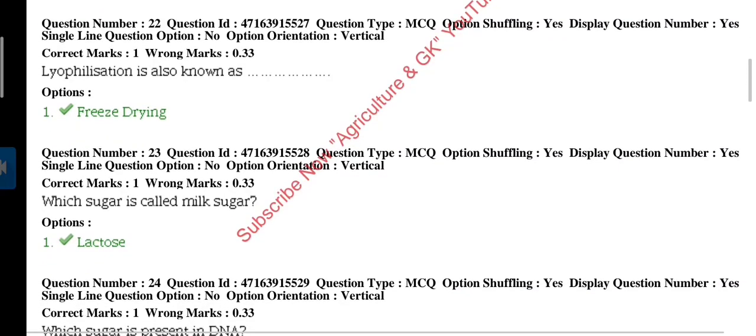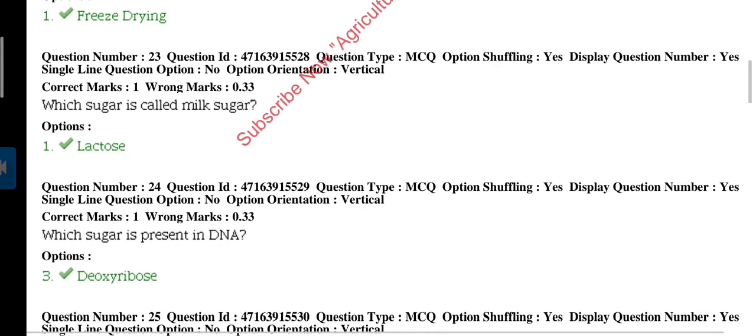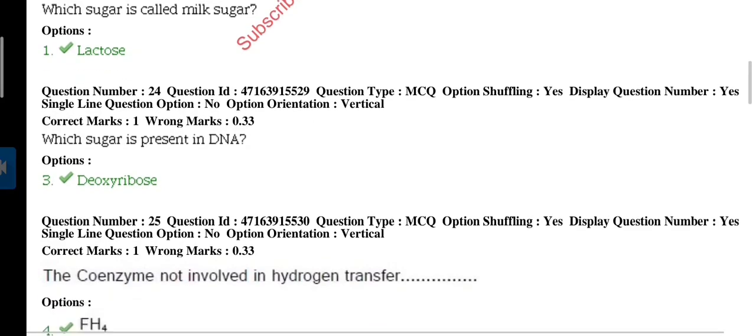Next question. Lyophilization is also known as freeze drying, and lyophilization is a low temperature dehydration process. Question 23. Which sugar is called milk sugar? Answer is lactose, which is a disaccharide composed of galactose and glucose.